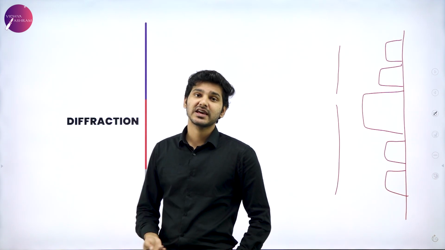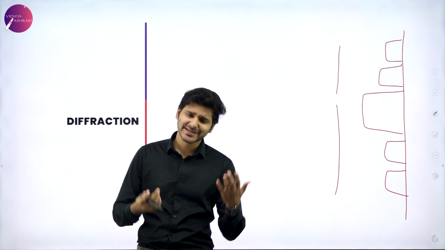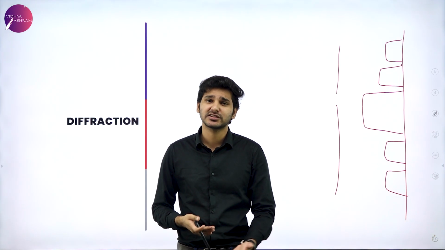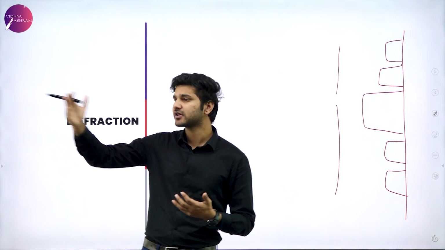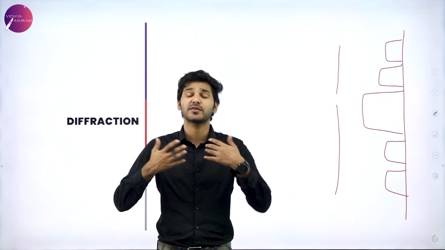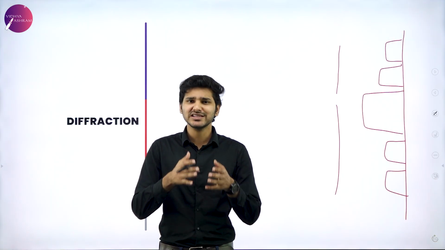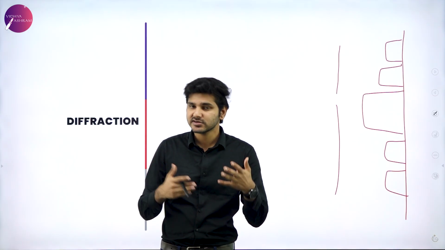So the next topic is diffraction. What exactly is diffraction? Basically, it is very similar to interference. No scientist can actually say that interference is this and diffraction is this, because both are very similar and it is very hard to differentiate them. So we can just try to make a line between interference and diffraction.